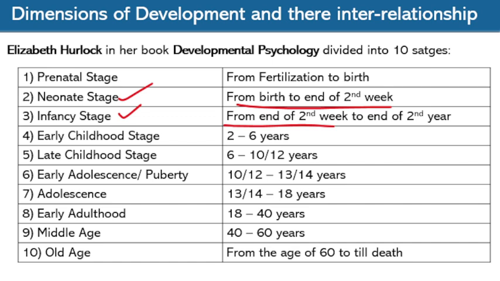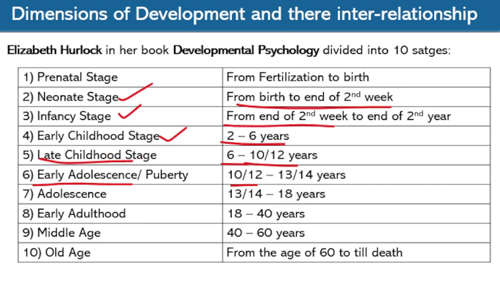Fourth one, early childhood stage. It is from 2 to 6 years. Fifth one, late childhood stage. It is from 6 years to 10 or 12 years. Sixth one, early adolescence or puberty stage. It is from 10 or 12 years to 13 or 14 years. From the options we have to choose: if it is given as 6 to only 10 years, we choose late childhood stage, or if it is given as 6 to 12 years also, we choose the late childhood stage.